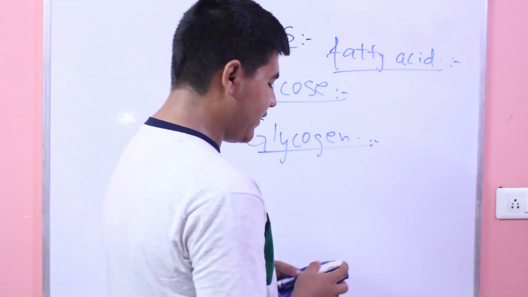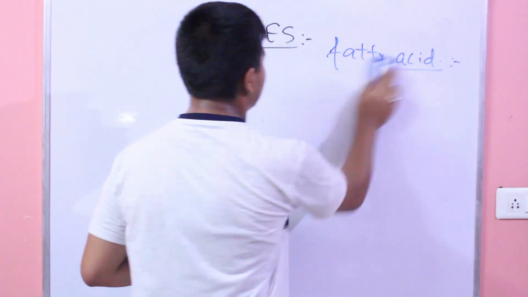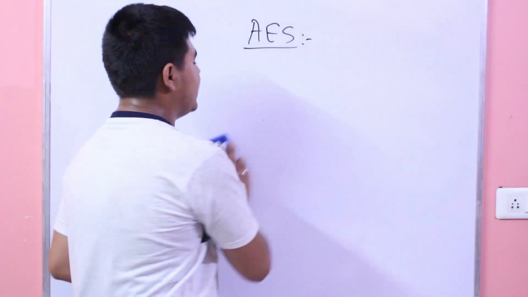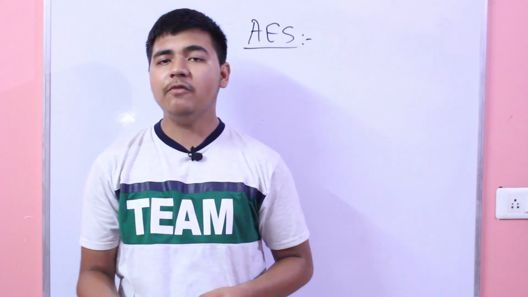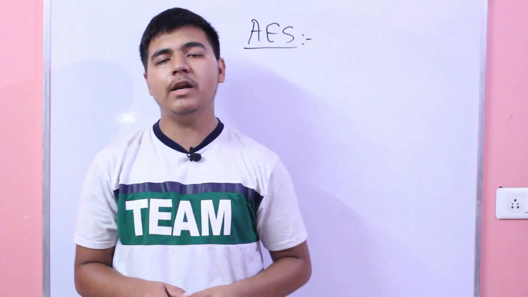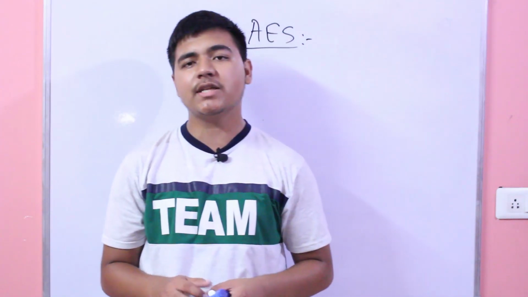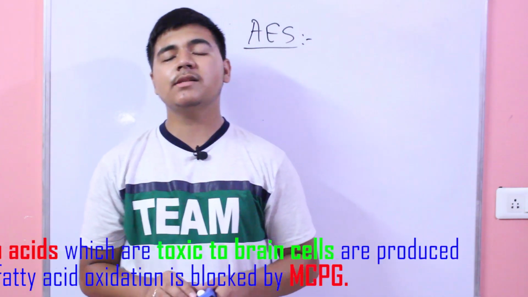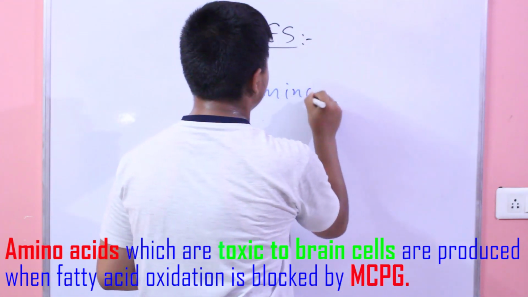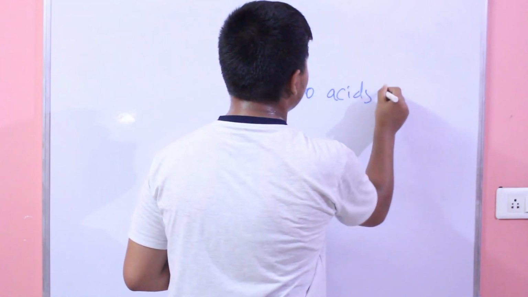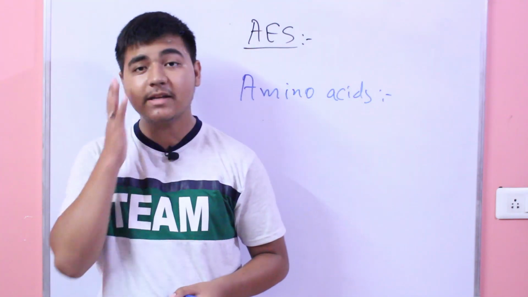Why does it affect only malnourished children? Because their glucose level is very low, and after the pathway is blocked, the brain needs a fuel supply to work. If glucose is not there, the brain will not work properly. And in the presence of MCPG, when the fatty acid oxidation is stopped midway, there is a release of amino acids that are toxic to brain cells. So this is the reason why coma is also seen in a person suffering from acute encephalitis syndrome.